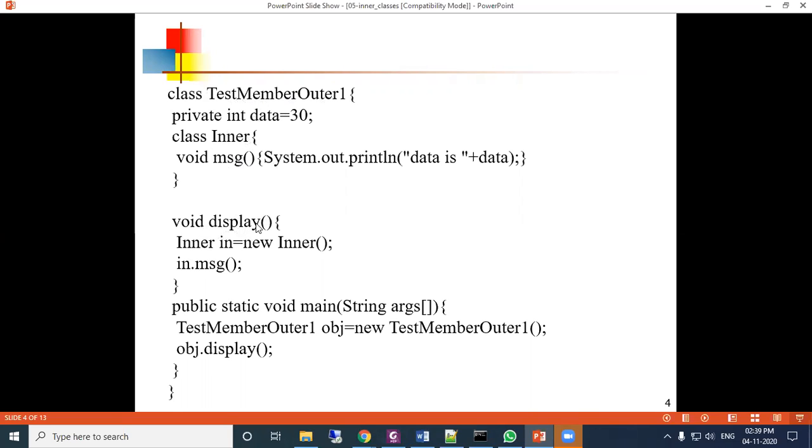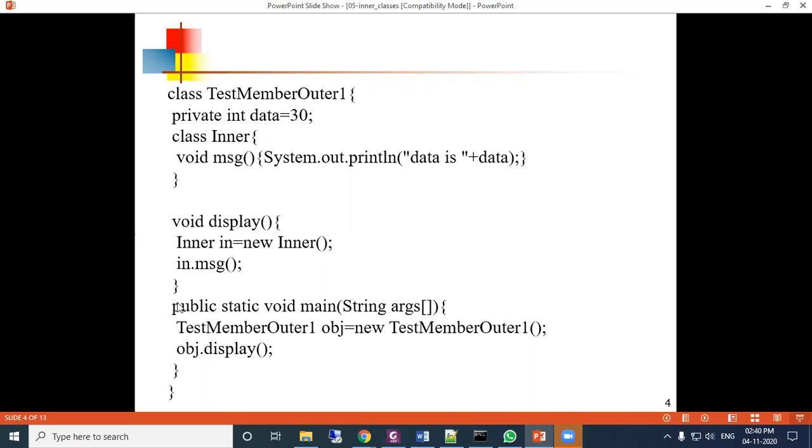Now inside the display method, just see, it is creating a reference in, that is a reference of class Inner, equal to new Inner. So here an object is created which is of Inner type. Then in.msg. The msg function is a public function inside the inner class, so that is what it is accessing here.